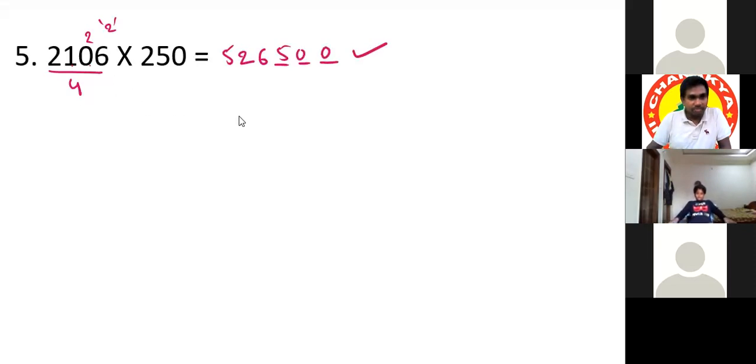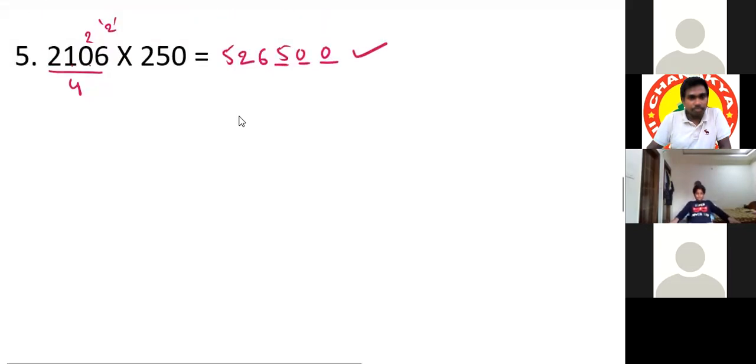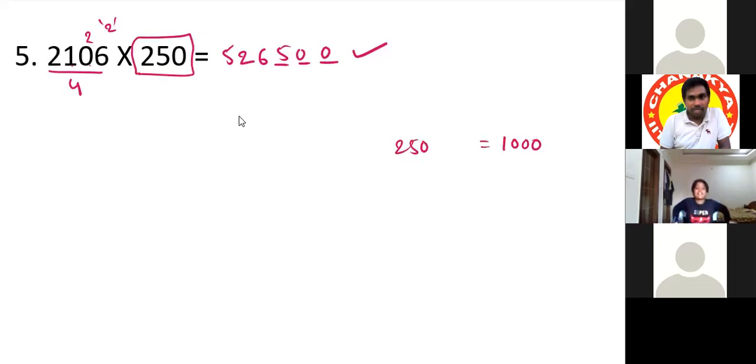Because it is not exactly divisible. Sir, how should we find that 250? We have to divide it by 4, because we should make this number into the above base number. The above base number for 250 is 1000. How to get 1000 from 250? We need to multiply by 4. That's why we are taking 4 as the factor.